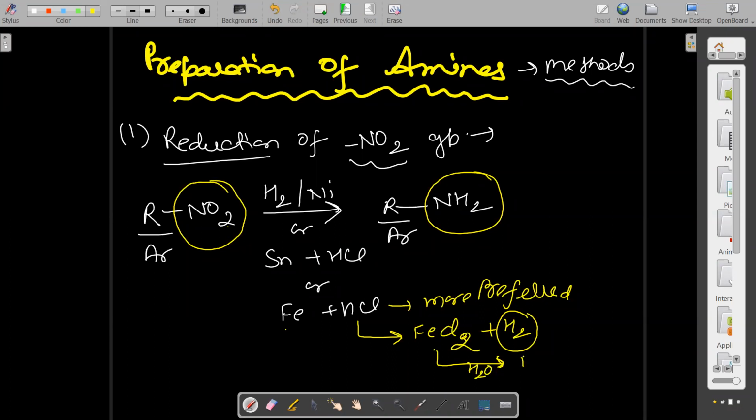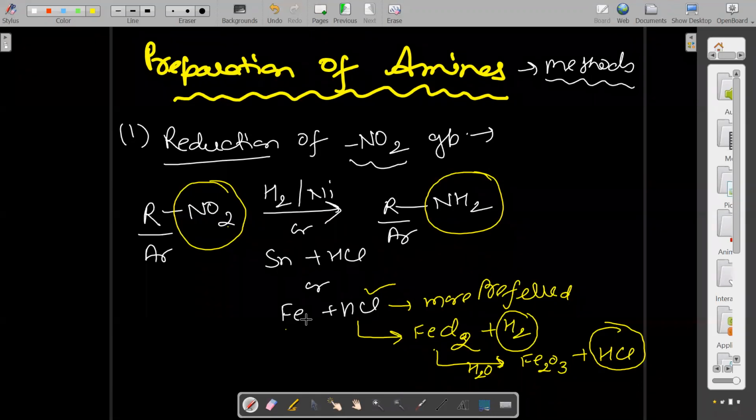It hydrolyzes to rust, Fe2O3.xH2O, plus HCl. Means HCl is recovered again, no need to add HCl again and again. This is the reason it is more preferred. It is given in the NCERT book also. In short, the answer is because HCl is recovered after hydrolysis.